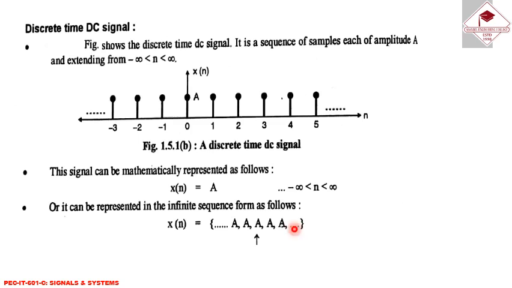Next, discrete time DC signal. This is the graphical representation, and the signal is extended from minus infinity to plus infinity. This signal can be mathematically represented as follows: x(n) is equal to A under the limit minus infinity less than n less than infinity, or it can be represented in the infinite sequence form as follows: x(n) is equal to A, and this is the indication where the signal is going to start.